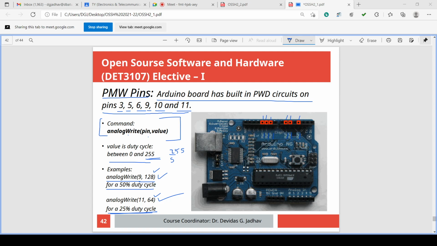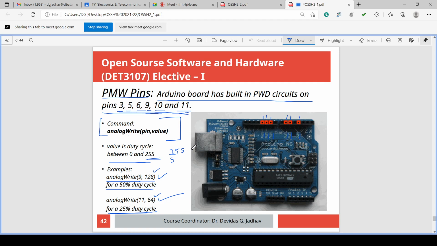Again, the pins are limited and fixed, and those are 3, 5, 6, 9, 10, 11. So for analog output, we can use only 3, 5, 6, 9, 10, 11.